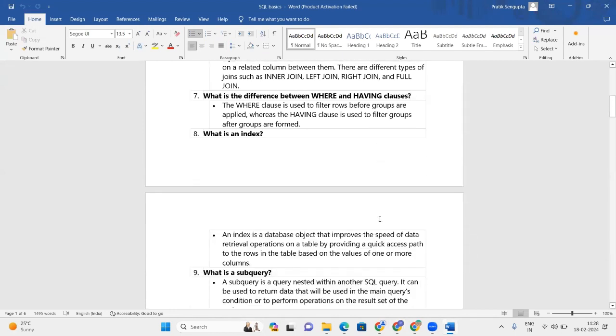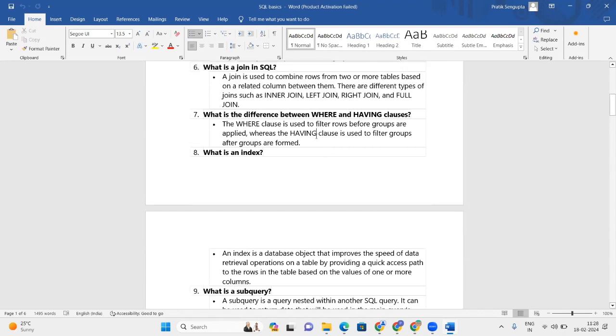And what is the difference between where and having clause? Where clause is used to filter rows before groups are applied, whereas having clause is used to filter groups after groups are formed. So before grouping is done, where clause is there. And having clause is used with group by when we use group by in SQL. Where clause is used to filter rows before groups are applied.